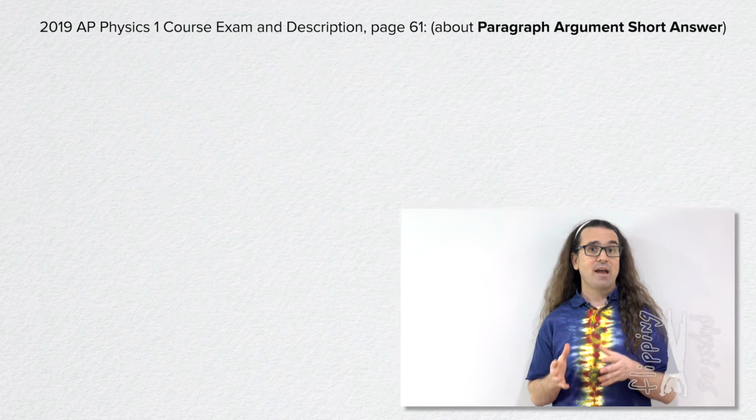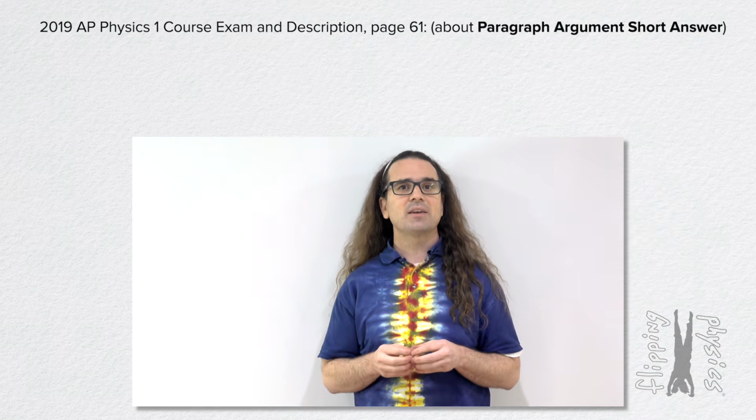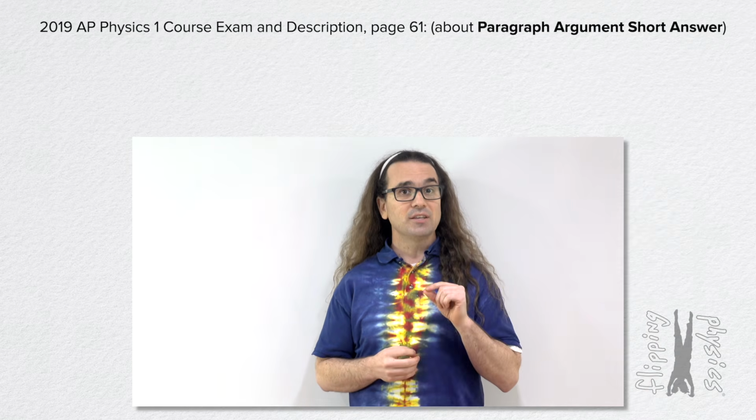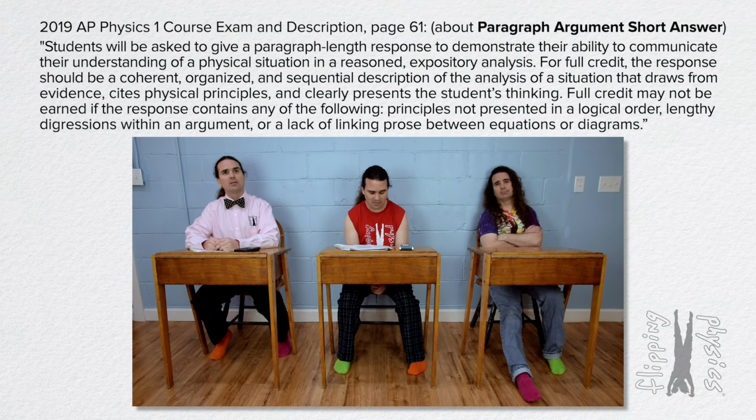Now let's look at paragraph argument short answer. Bobby, please read the part I highlighted on page 61 of the 2019 AP Physics 1 course and exam description. Students will be asked to give a paragraph-length response to demonstrate their ability to communicate their understanding of a physical situation in a reasoned expository analysis.